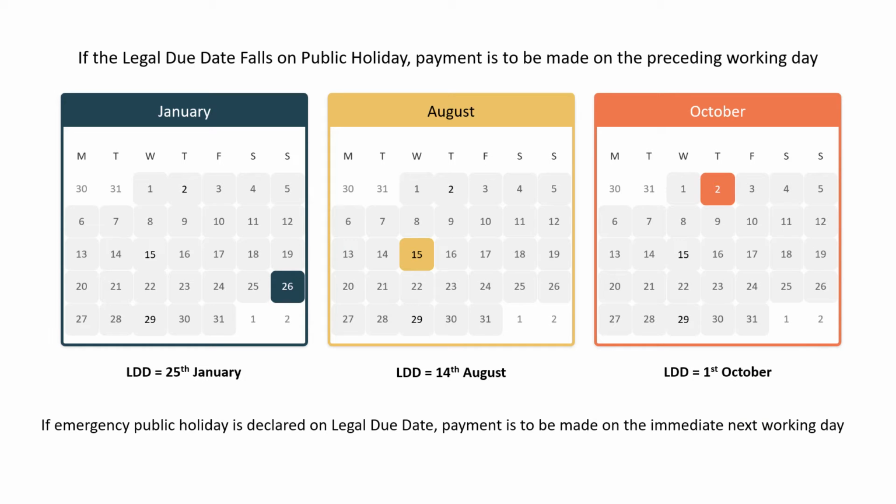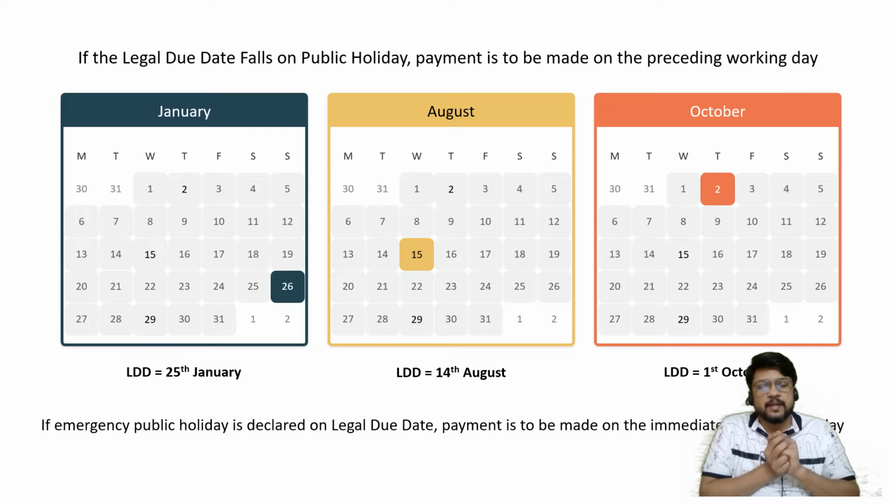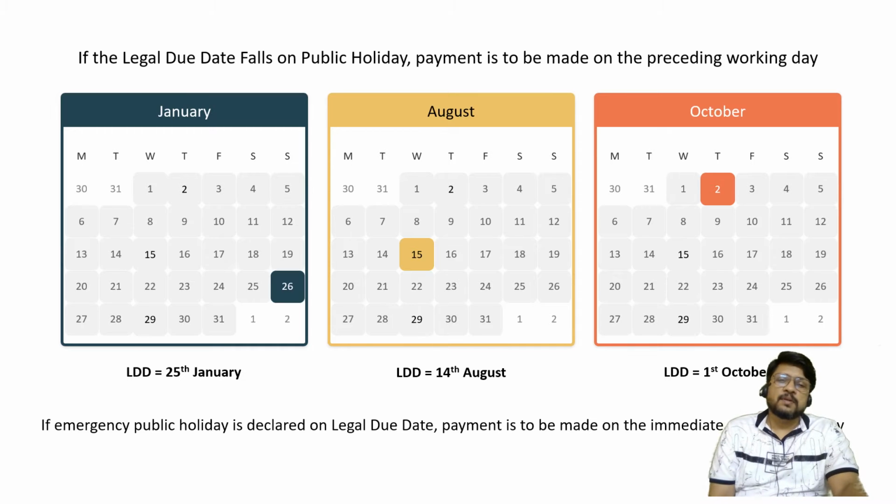These 3 days you always keep in mind, and thereafter read the problem carefully. If the legal due date is not falling on any public holiday, but the problem is telling that on the legal due date government has declared an emergency holiday, in that case you should consider one day later. Immediately following working day, immediately succeeding working day. I hope this is clear to all of you now. Let us consider the next point.